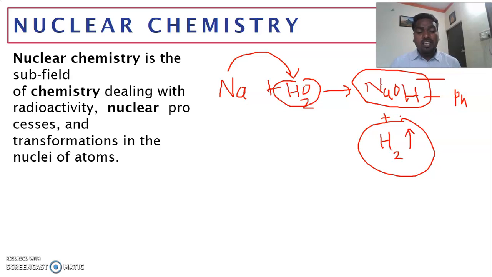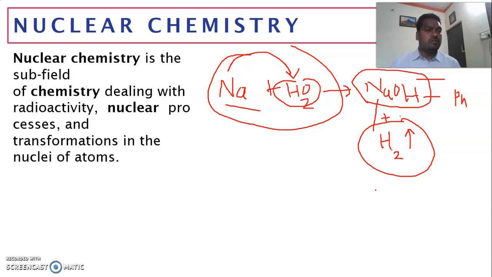So what we can observe from this reaction is that this is a chemical change. We understood the physical change. There is no bond breaking and bond making in that physical change. Only the physical state is changing, but the chemical composition of water in all three physical states remains the same. But in this case, if sodium reacts with water, it gives completely new molecules with different chemical composition.